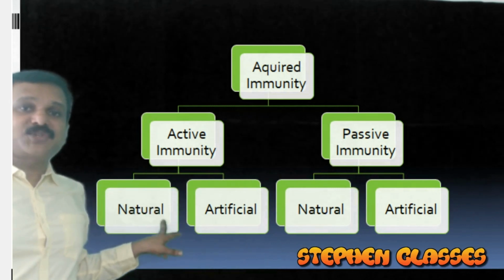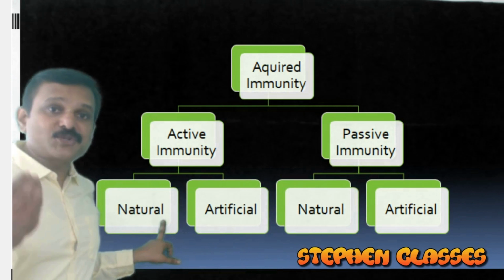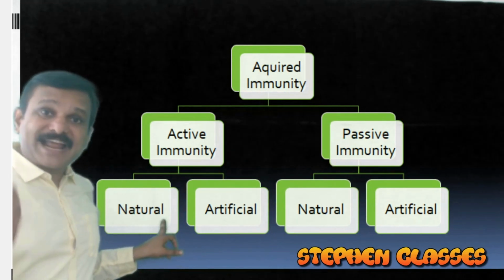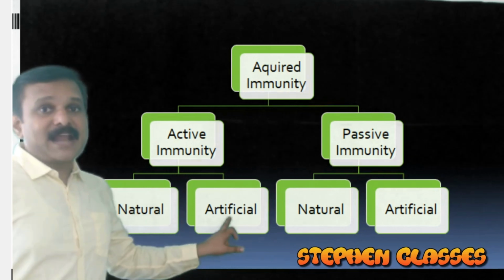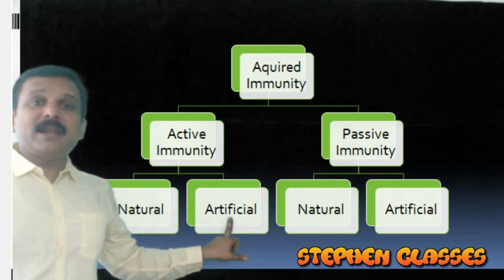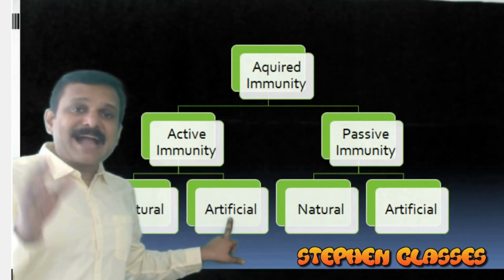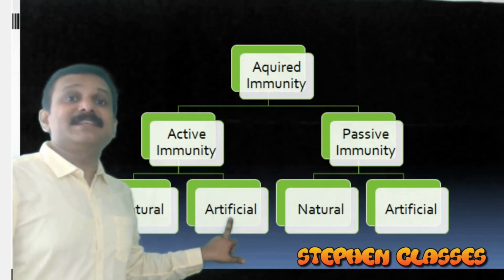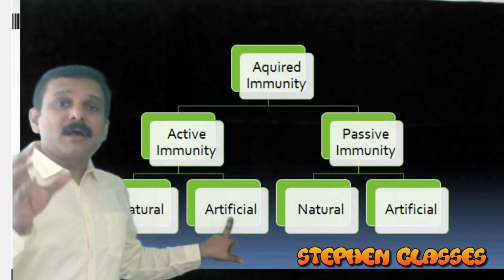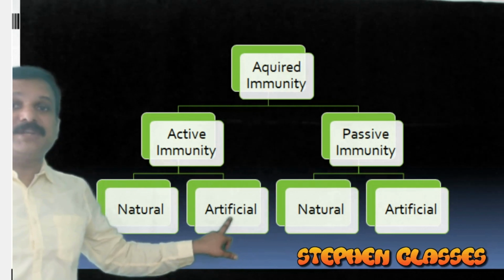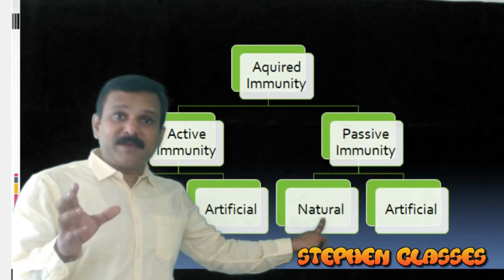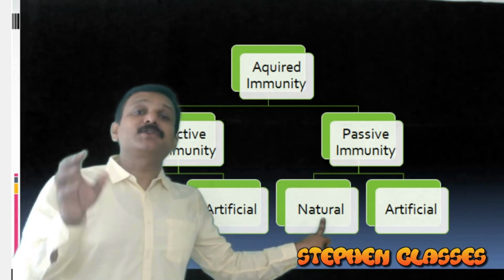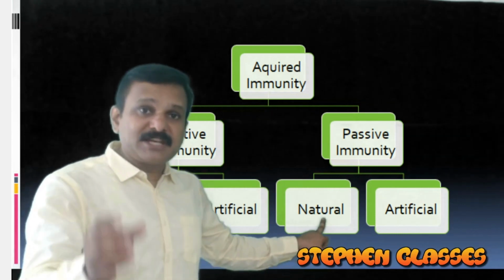Active immunity will be natural in the case of natural exposure to antigens. Okay, when we have diseases, that is natural entry of antigen. Then artificial means vaccination. We will inject killed or inactivated antigens to our body to make us immune against some diseases. So that is an example for artificial type of active immunity. And passive immunity, natural, will be in the case of colostrum and also in the case of IgG, which is able to cross the placenta, which will give immunity to the fetus.